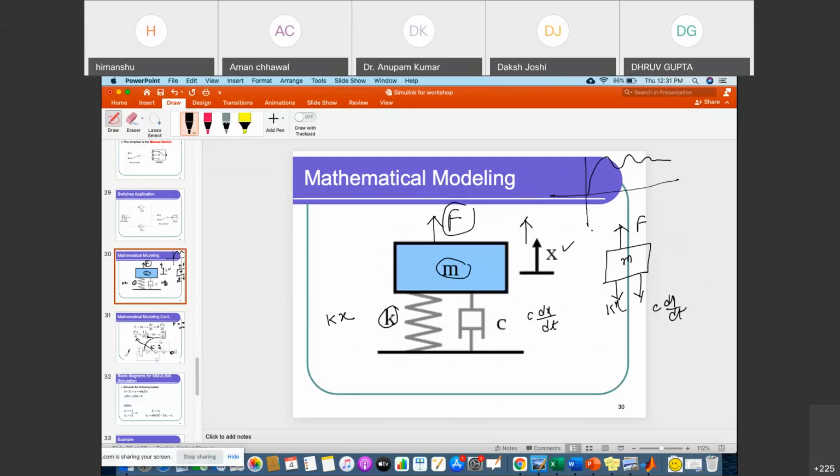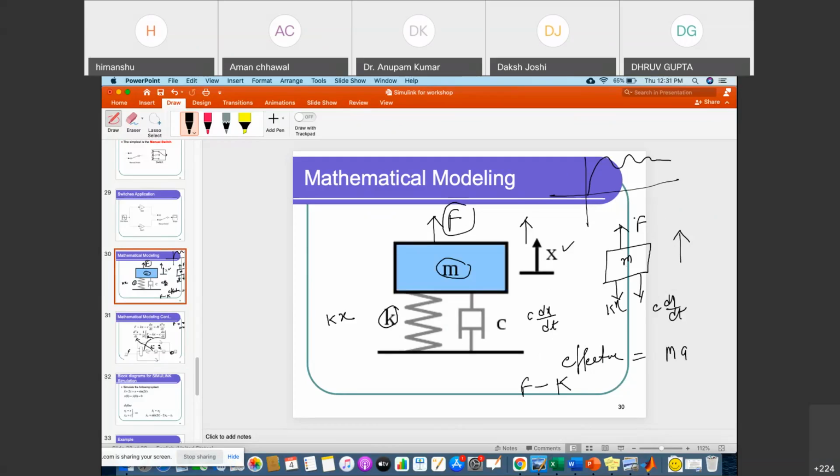So this is your free body diagram, right? This thing I think is clear to you. So the effective force will be equal to mass into acceleration. This is Newton's second law, I think, right? The effective force is F minus kx.